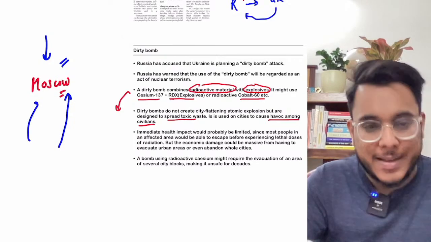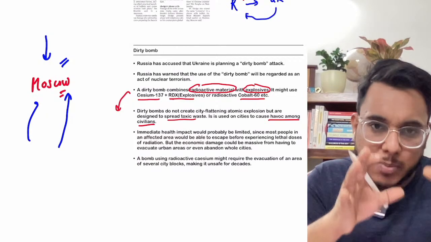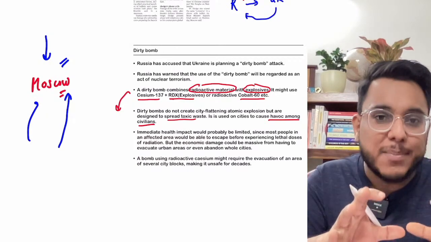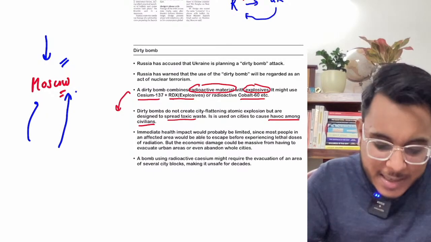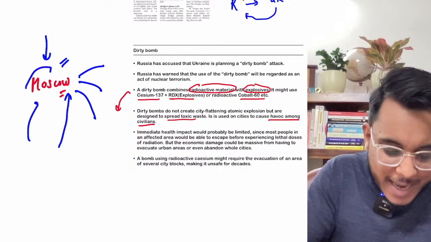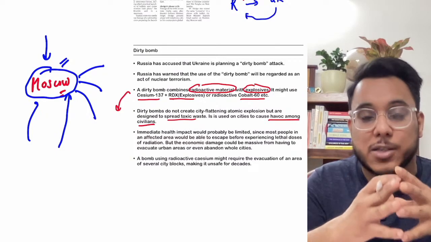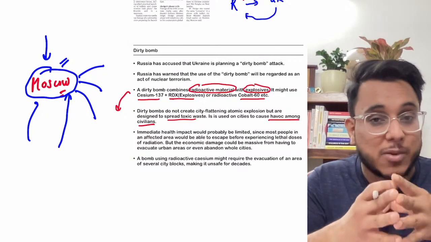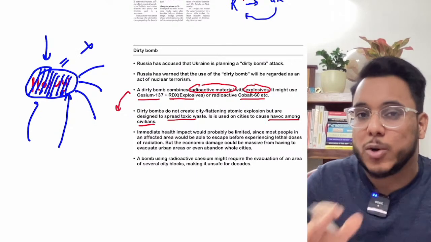The contamination will spread slowly, and by the time it spreads and becomes fatal, the enforcement agencies would obviously have evacuated all the people. But this entire city of Moscow will become uninhabitable for hundreds of years to come. That radioactive waste will spread over the entire city, and then it cannot be used.